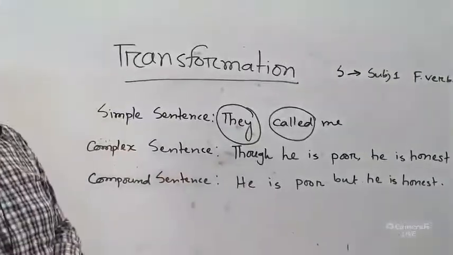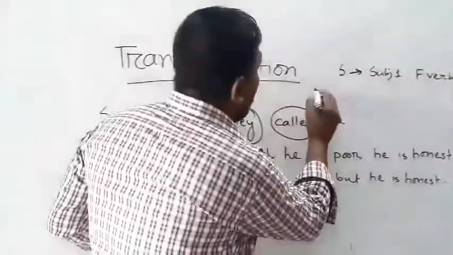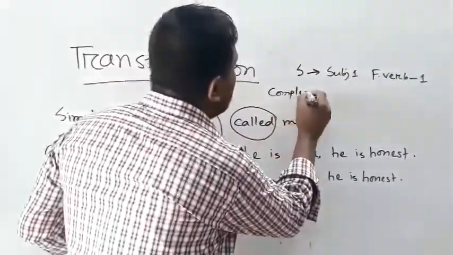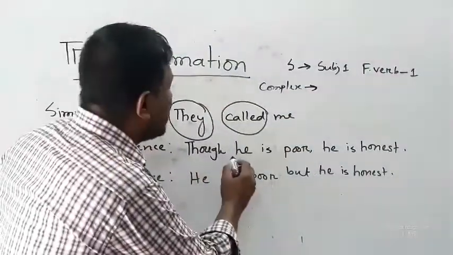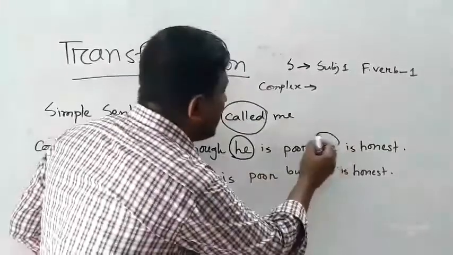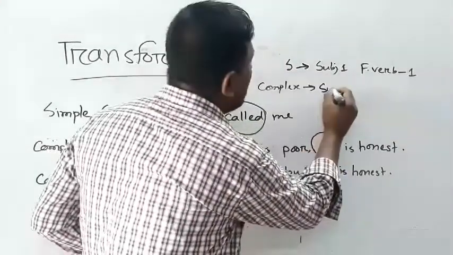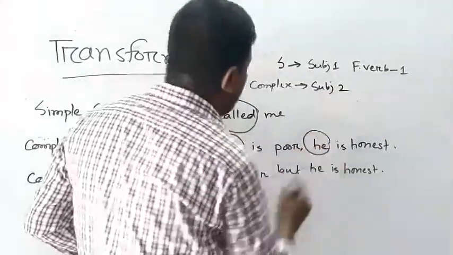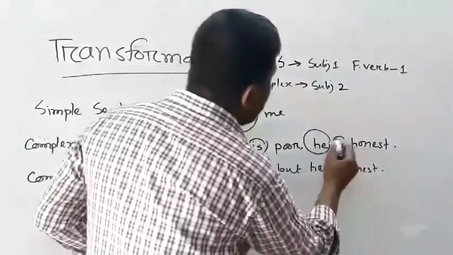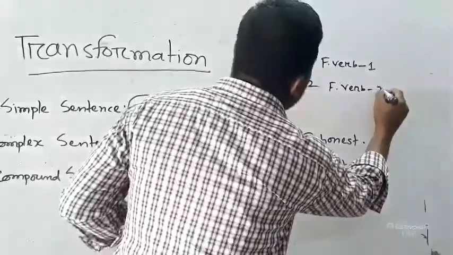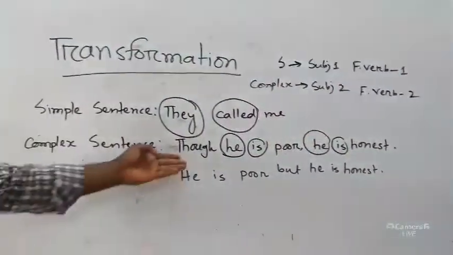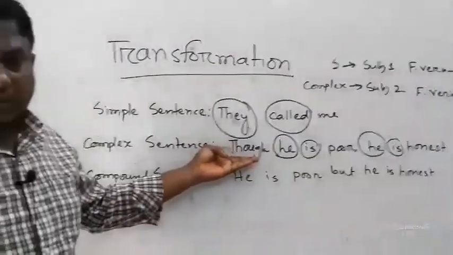Now, complex sentence. A complex sentence contains one subject, this is another subject, two subjects, one finite verb, this is another finite verb, two. And there is another important thing, conjunction.